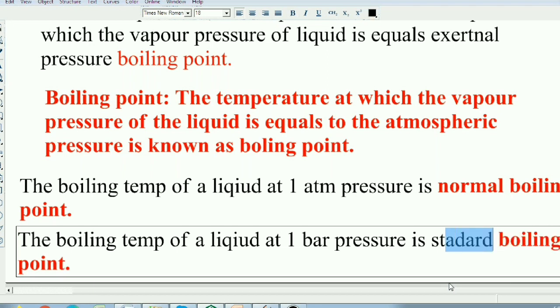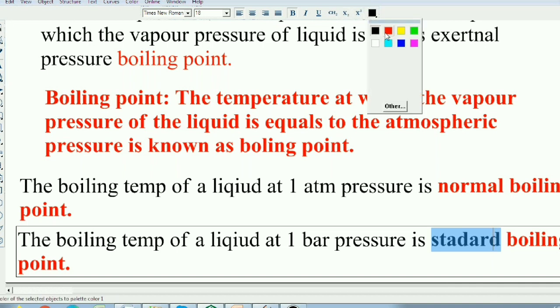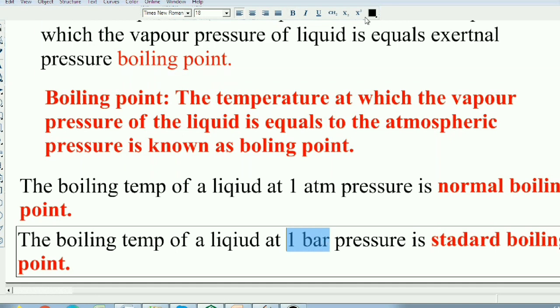Normal boiling point, standard boiling point. So the boiling temperature of a liquid at 1 bar pressure is called standard boiling point.